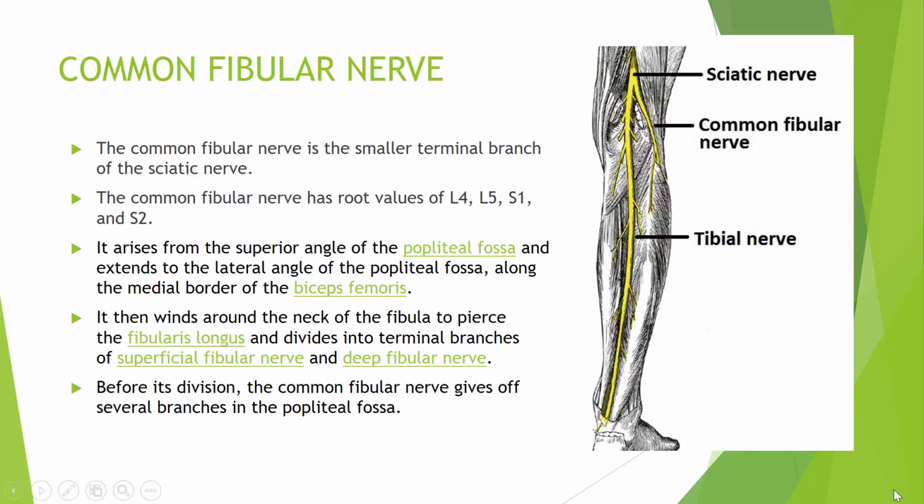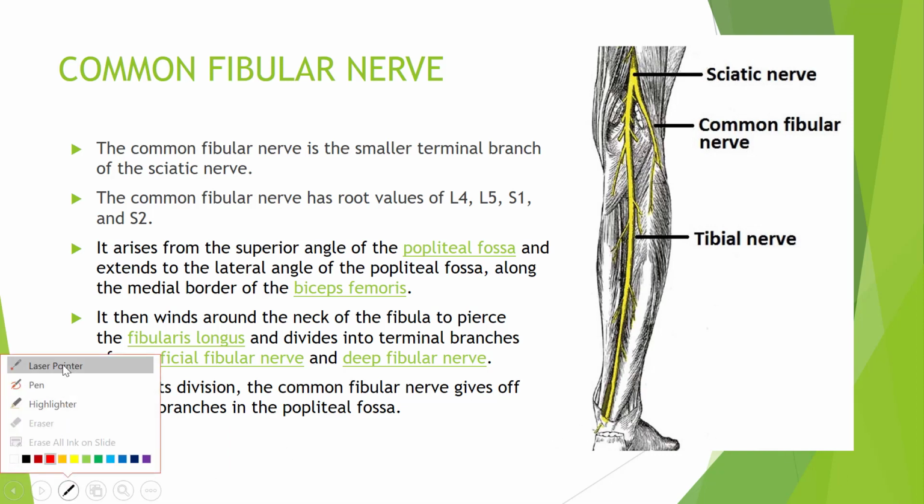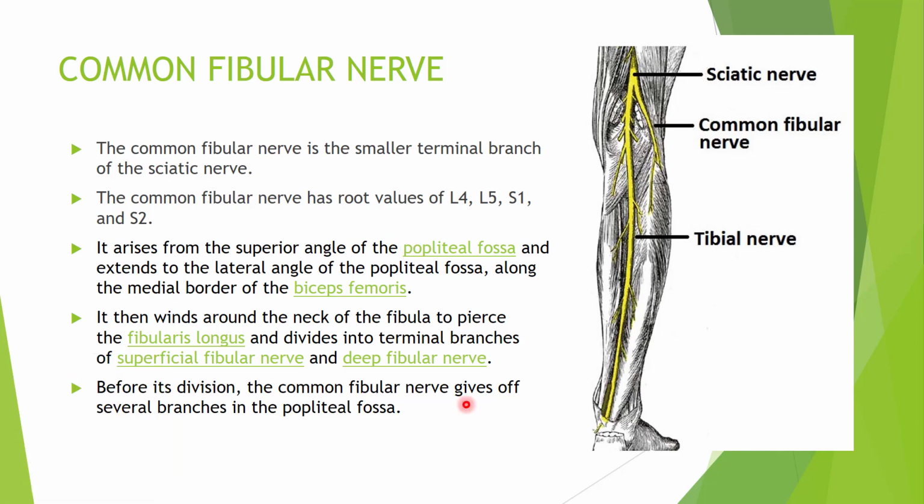Common fibular nerve, which is also called the common peroneal nerve, is the smaller terminal branch of the sciatic nerve. The common fibular nerve has the root values of L4, L5, S1 and S2. It arises from the superior angle of the popliteal fossa. See here in this diagram, this is the superior angle of the popliteal fossa.